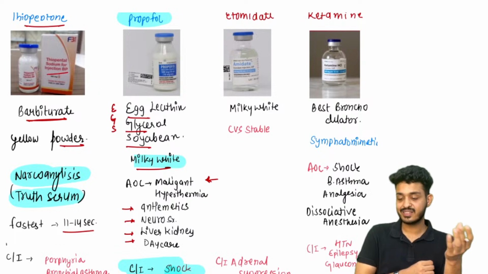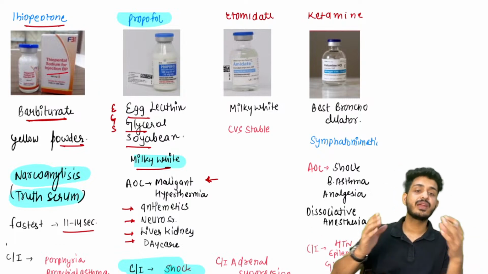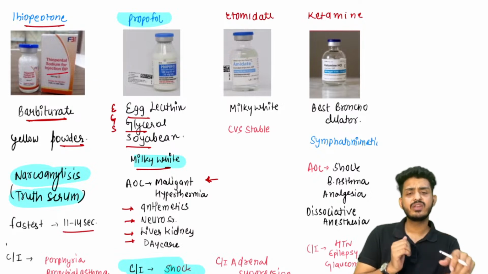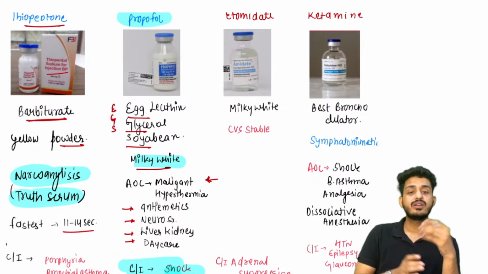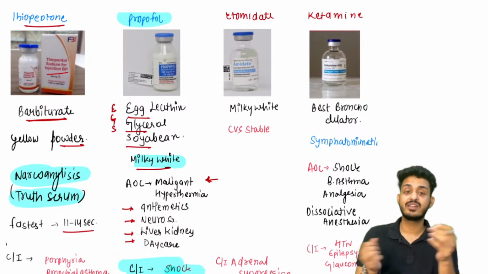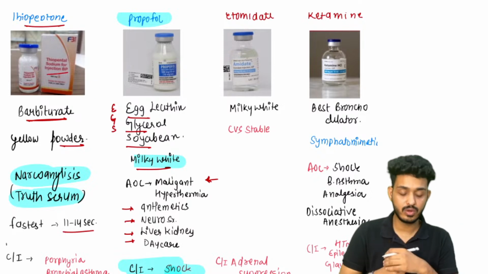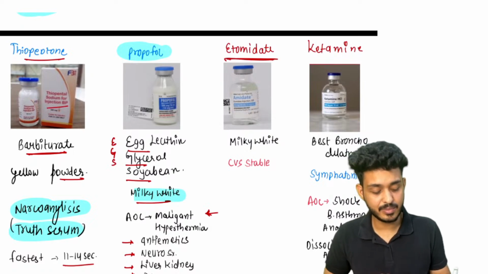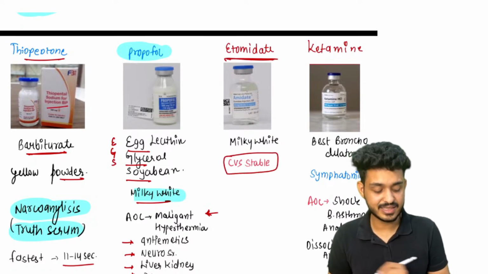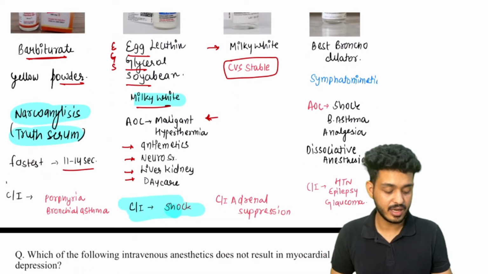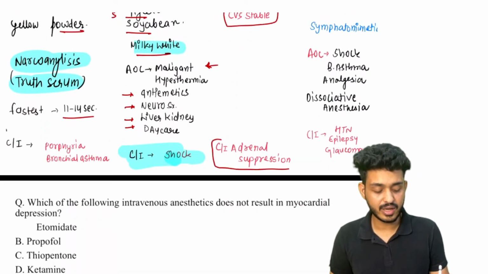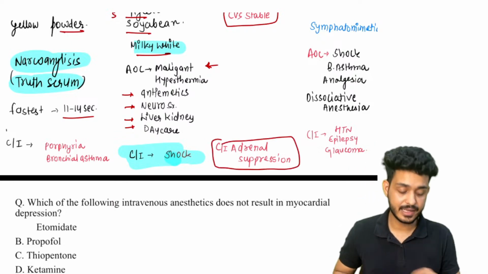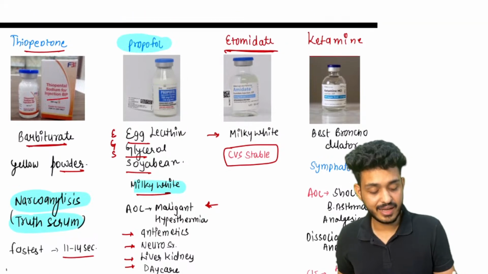What is daycare surgery? A patient comes to you in the morning, gets admitted, has some kind of operation, and in the evening or the next morning, we discharge the patient. That is daycare surgery, and we utilize propofol for that, right? Next one is etomidate. Remember, it is a CVS stable drug. It is milky white in color. Amidate you can remember. The contraindication is adrenal suppression. It will be suppressing the adrenal gland.